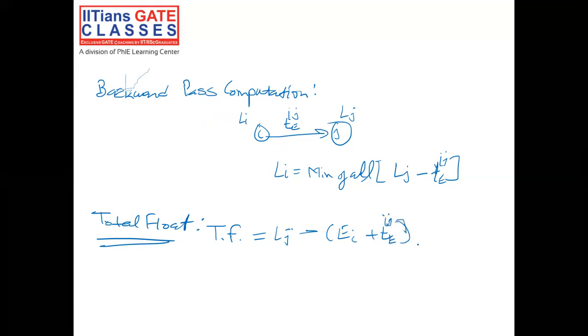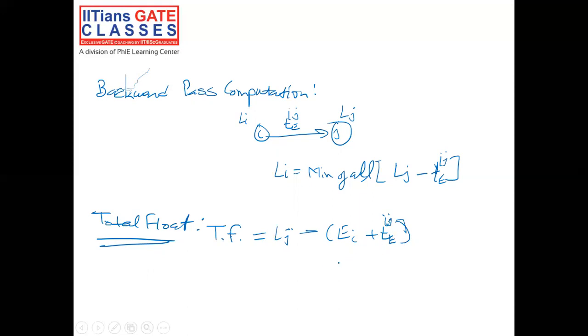So for any activity coming out of i to j, total float can be calculated as the latest time for node j minus the earliest time for node i plus Teij.